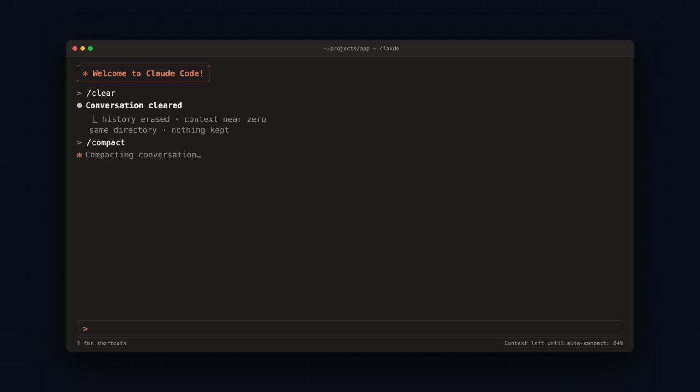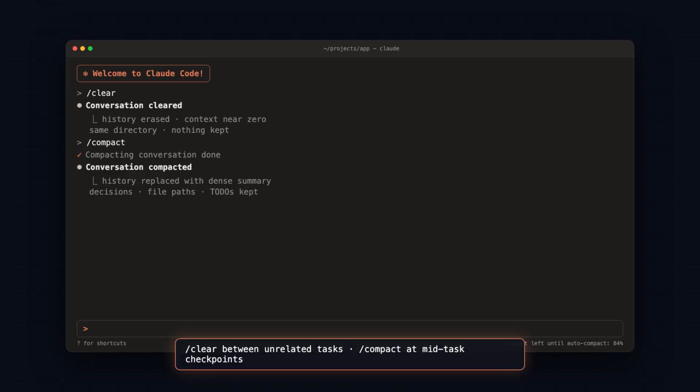Claude is condensing the whole conversation into a summary right now, keeping the decisions we made, the file paths we touched, and the to-dos still open, then swapping that in for the raw history. And there it is. The history has been replaced by a compact summary, and the things that matter survived. The decisions, the file paths, the to-do list. We freed up a huge amount of context without losing the plot of the task we're in the middle of.